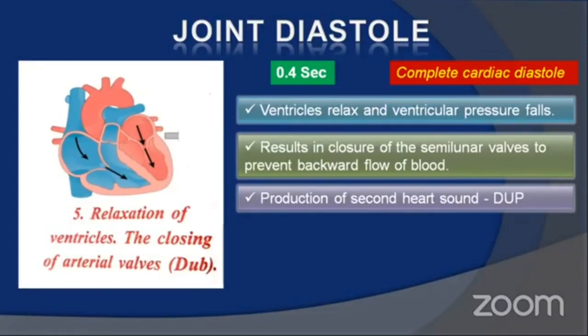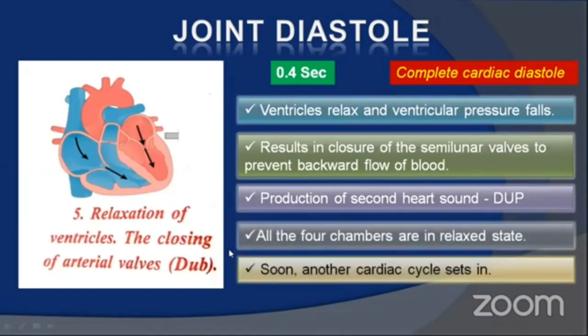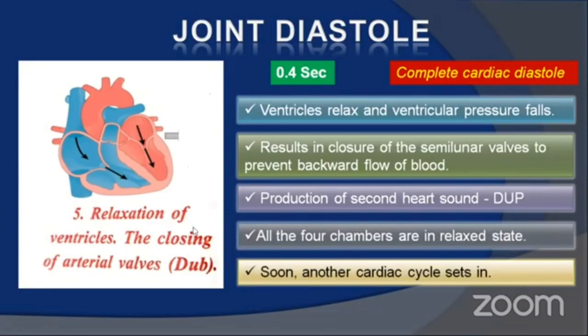Remember children, during second stage of cardiac cycle, that is during ventricular systole, the first heart sound is produced, called lub. And during third stage of cardiac cycle, the second heart sound is produced, and that is called dup. So now all the 4 chambers are in relaxed stage. Next, soon another cardiac cycle will set in.